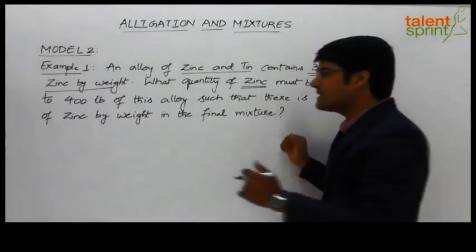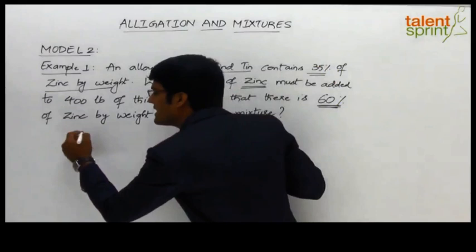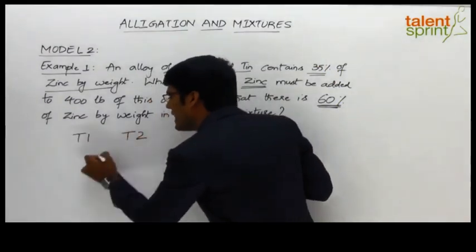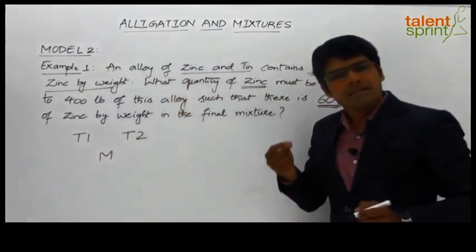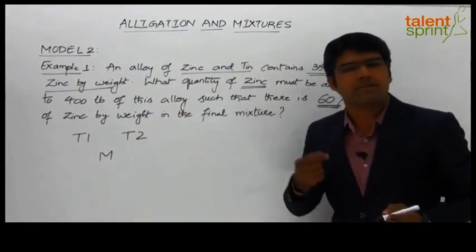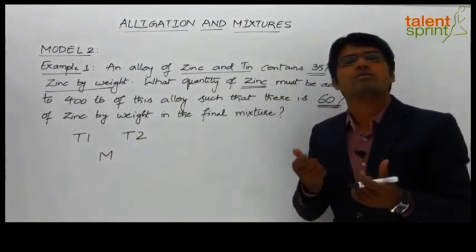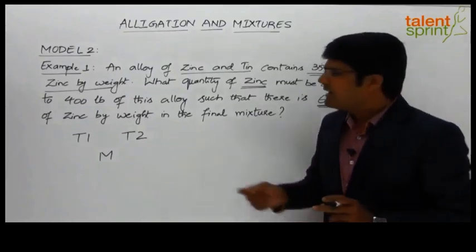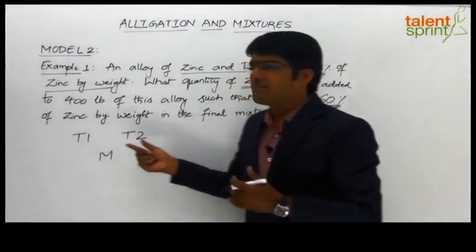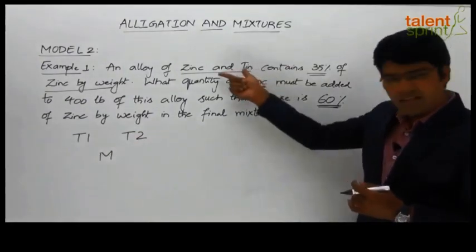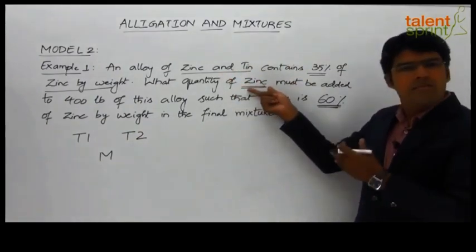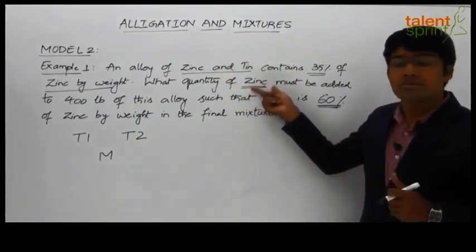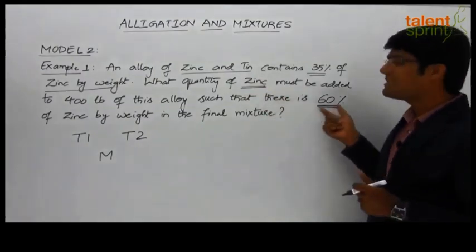Now you know what happens in an alligation rule. We take the type 1 value, the type 2 value and the mixture value, right? It can be some strength or cost. As we have seen in model 1, we have taken the cost of 2 different varieties of rice. Here it is going to be on strength because we know the strength of zinc in the first mixture. The strength of zinc in the second mixture is nothing but 100% because it is pure zinc, and the strength of zinc in the final mixture is 60%.